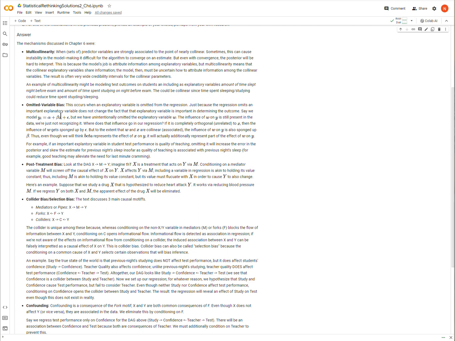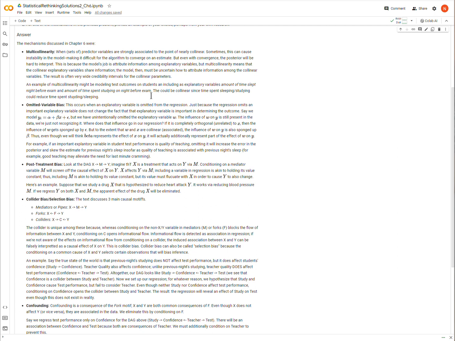Well, just because we didn't include W in the regression does not mean that its influence is not actually there in the data, is not actually there in the values of Y. So where did that influence go, right? Well, if W is completely unrelated to X, then all of that influence of W gets shunted into the error term, okay? Well, partially into alpha. I should have omitted alpha to make this more clear, but it gets shunted into the error term, okay? So that just means that our predictions will be worse because this epsilon term, this error term, is going to be bigger. That's fine.